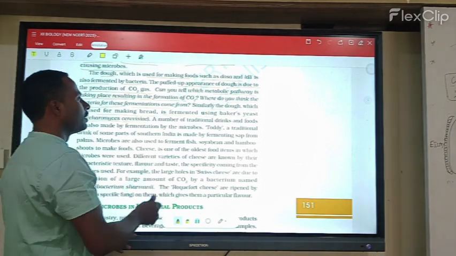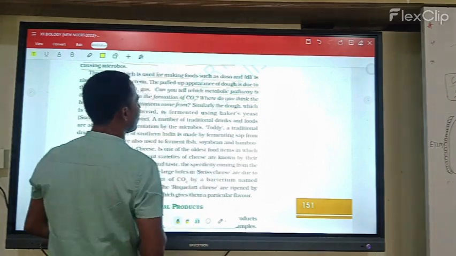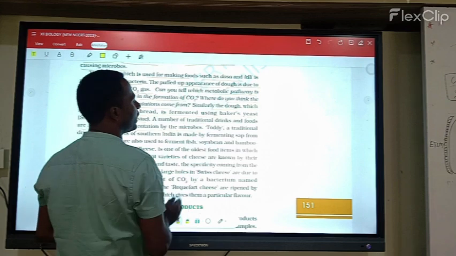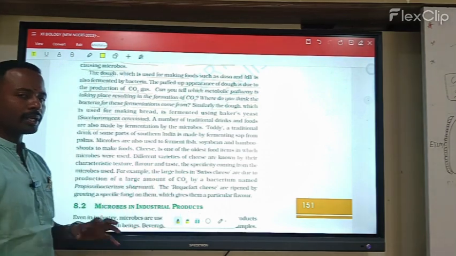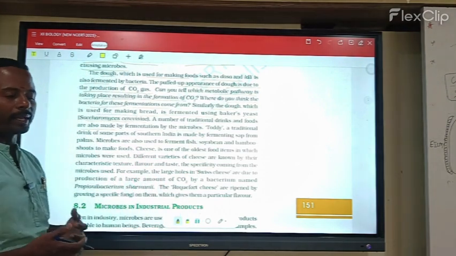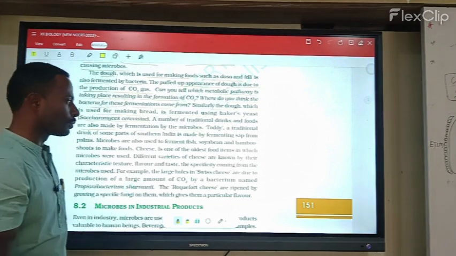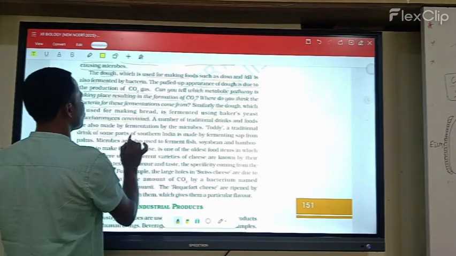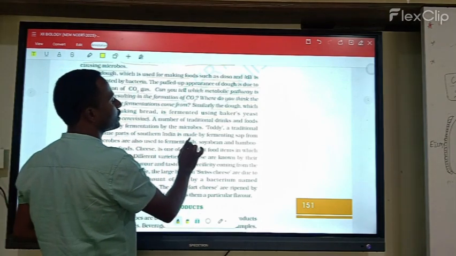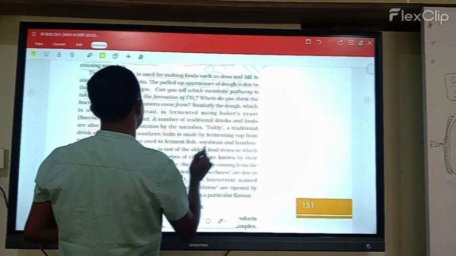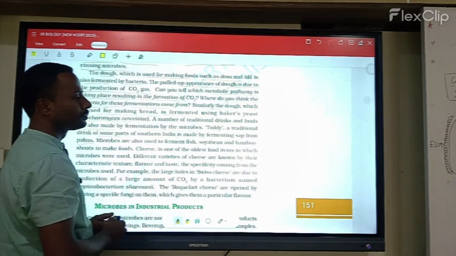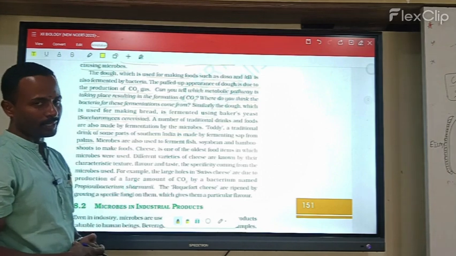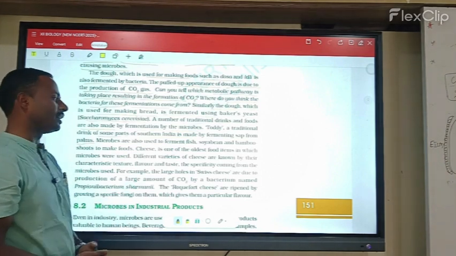Okay, next, a number of traditional drinks and foods are also made by fermentation by microbes. So some traditional foods or drinks we are making with the help of what? These microbes. Next, toddy. The traditional drink of some parts of southern India is made by fermenting sap from plants. So from some plant trees we obtain toddy. That is a traditional drink in southern India.